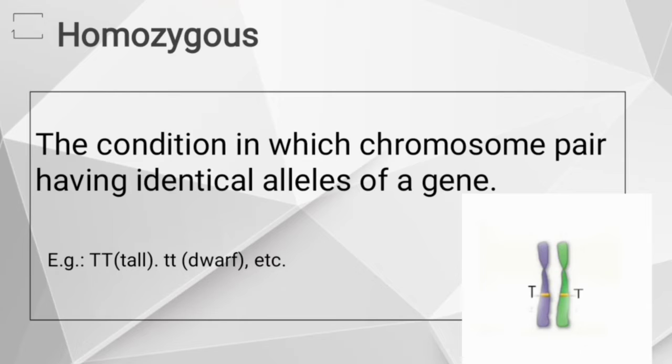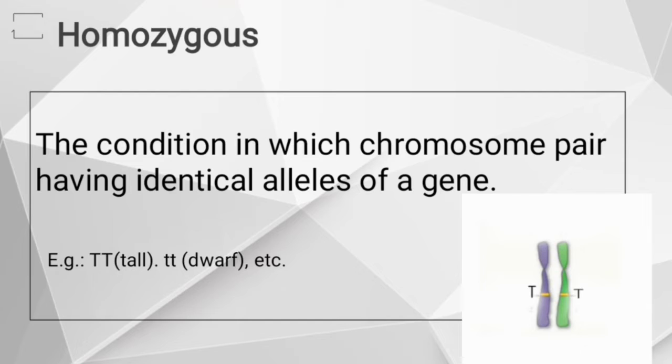Remember, homozygotes always produce only one type of gamete, and they are always true breeders.